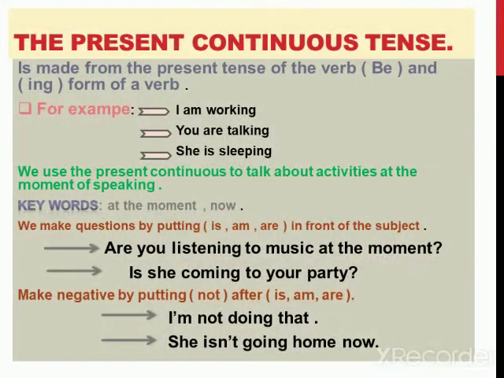Here now I'm going to talk about the present continuous tense. The present continuous tense, we know that it comes from the verb be and the ing form of the verb.